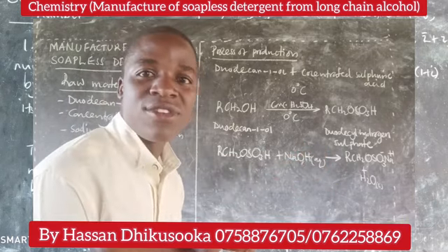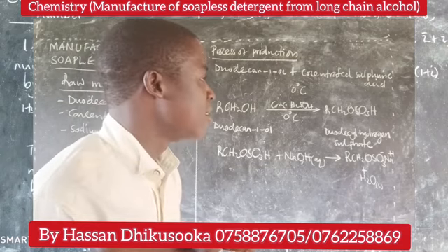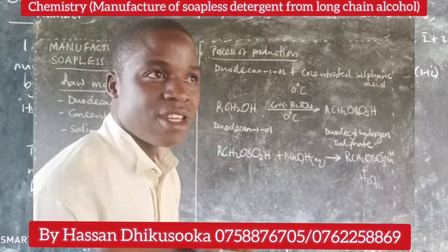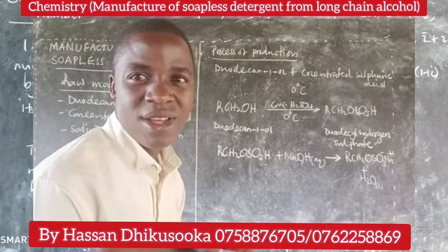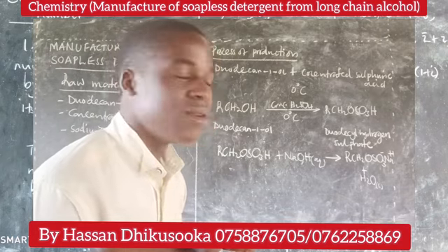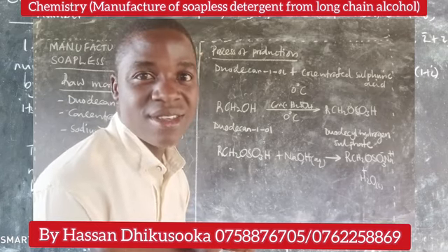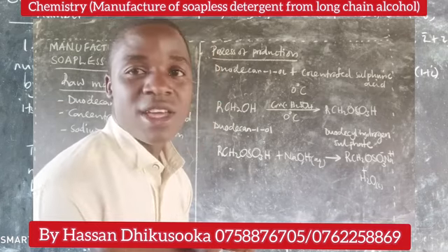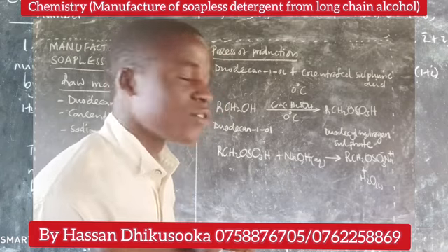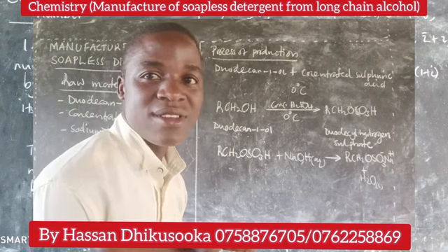Then maybe you can proceed with other steps. A little amount of water is added to obtain a solution of the detergent, in case you want it in solution form. You can also proceed by adding disinfectants and colors.